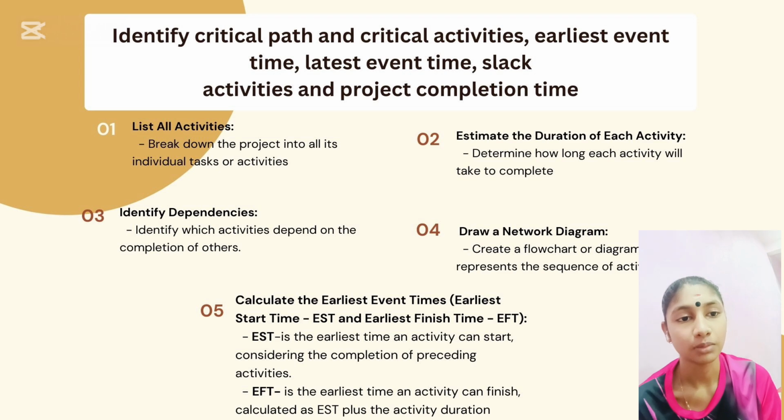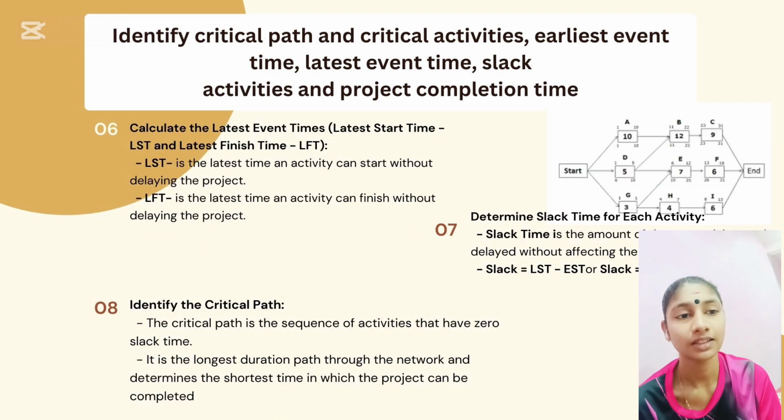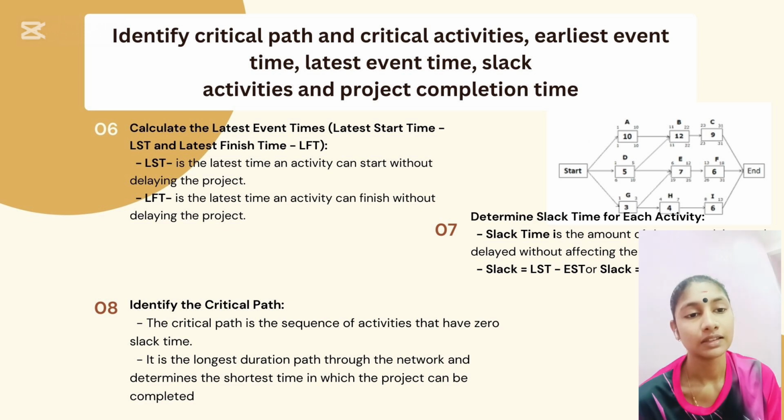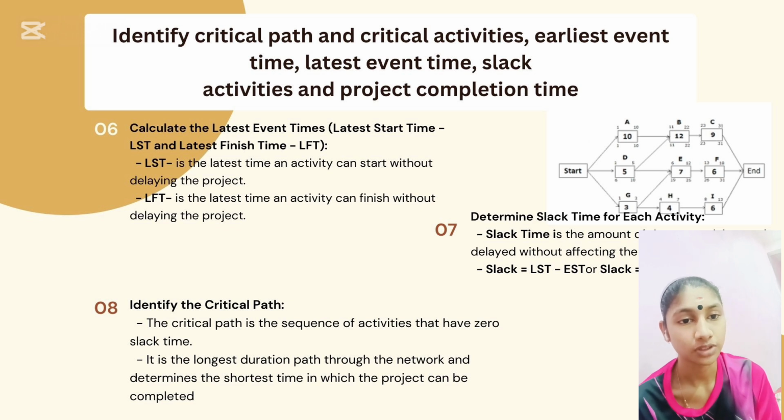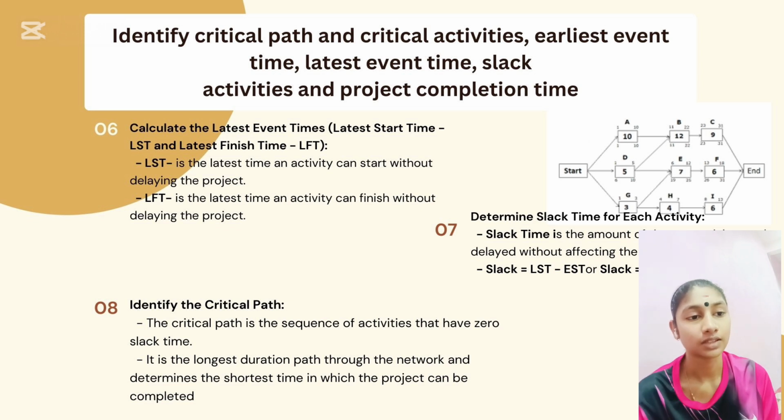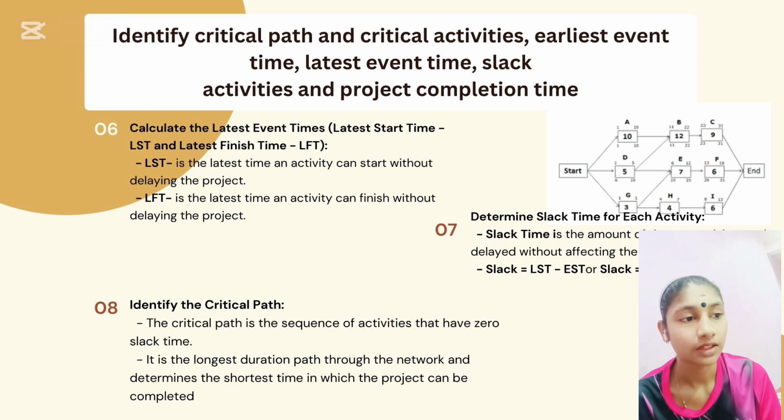Okay, and then number 6 is calculate the latest event time and latest finish time, that is LST is the latest time an activity can start without delay in the project. LFT is the latest time an activity can finish without delaying the project. And the seventh one is determine slack time for each activity, that is slack time is the amount of time an activity can be delayed without affecting the project completion time.